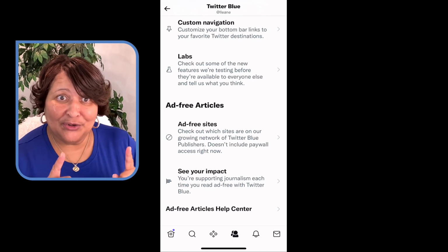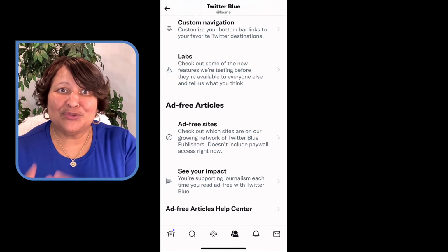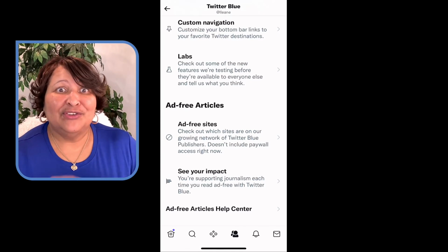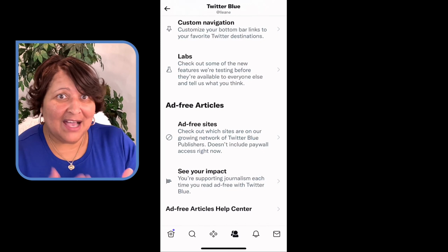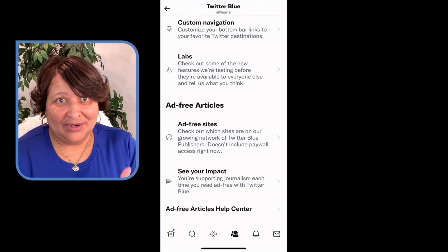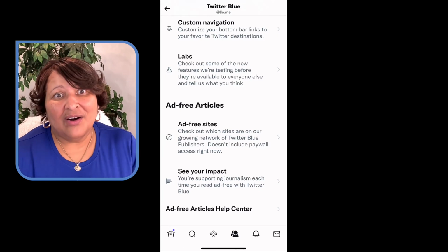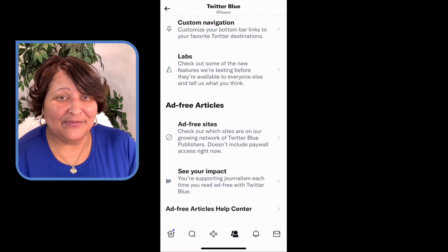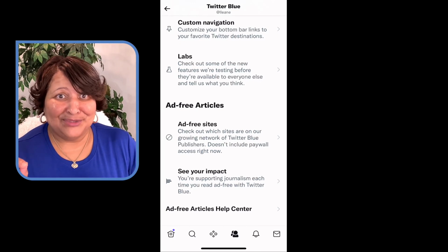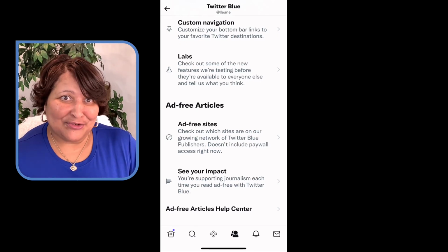You can add people to Twitter lists without following them, or shall I say you can add accounts. You can add all your Vox and your Verge, and I could do Philly Inquirer, all the other ones that are ad free. I can add them to a list and I could just go to my list and say news, and then I could scroll through that way.